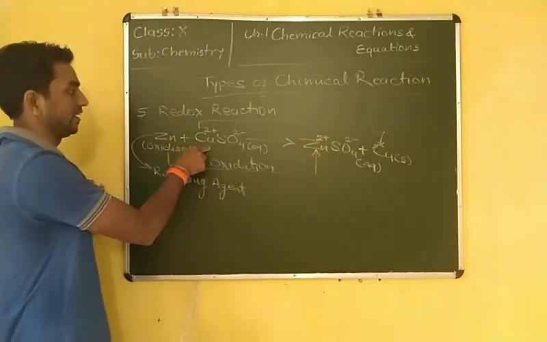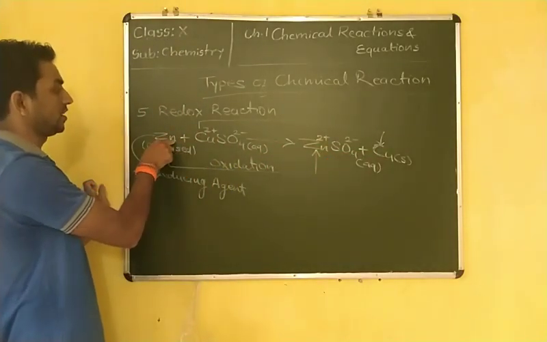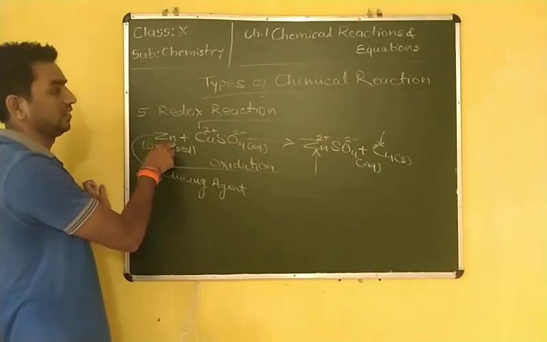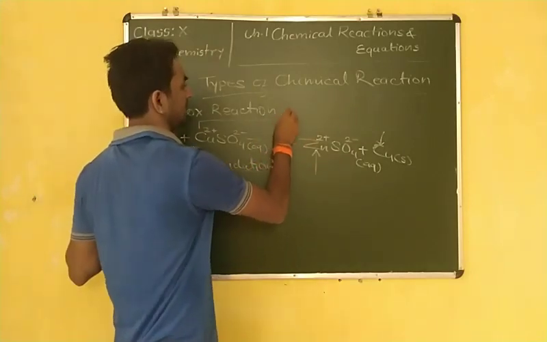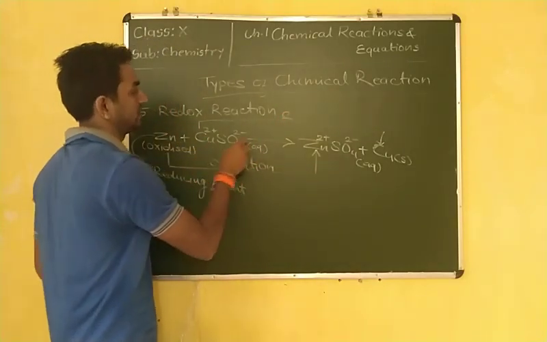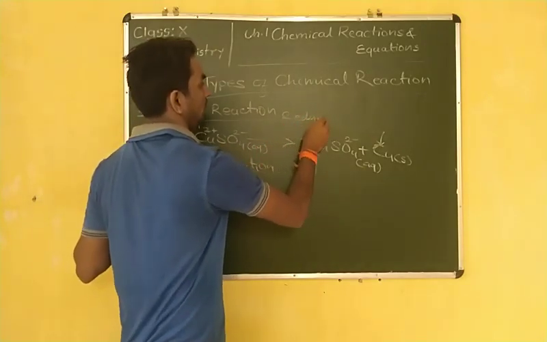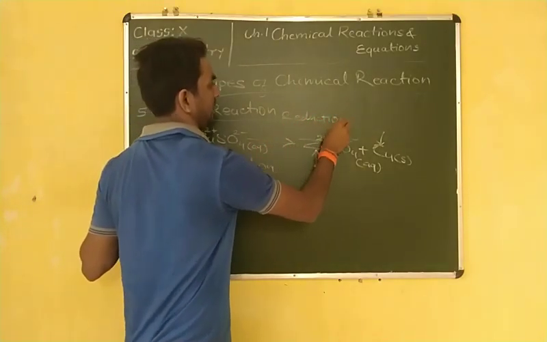So from where is it getting these 2 electrons? It is getting them from the zinc, which donates the 2 electrons. So what is going on here? It is reduction, which means gaining of electrons. So it is known as reduction.